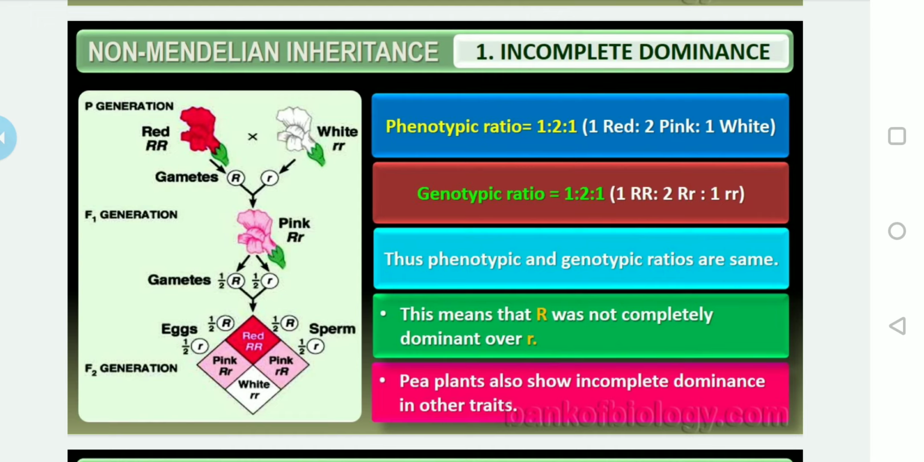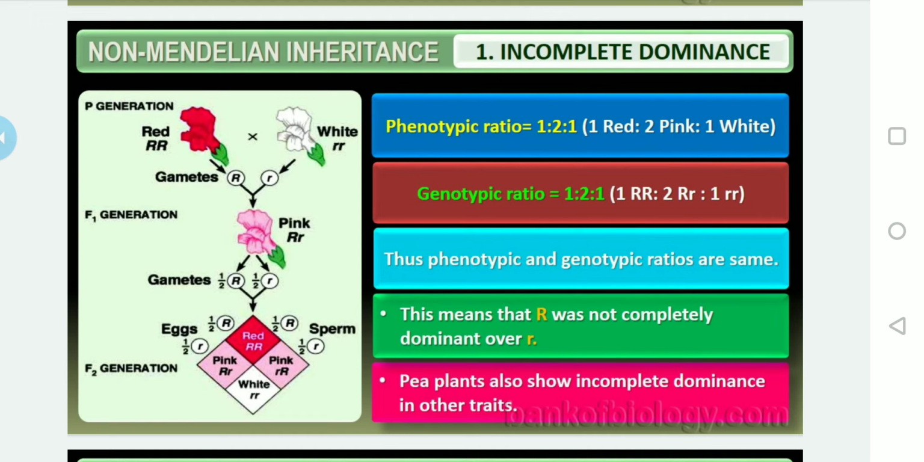So they were amazed. What happened here? Whenever they conducted the experiment, in the F1 generation the phenotype that appeared, the pink, did not resemble either of their parents.